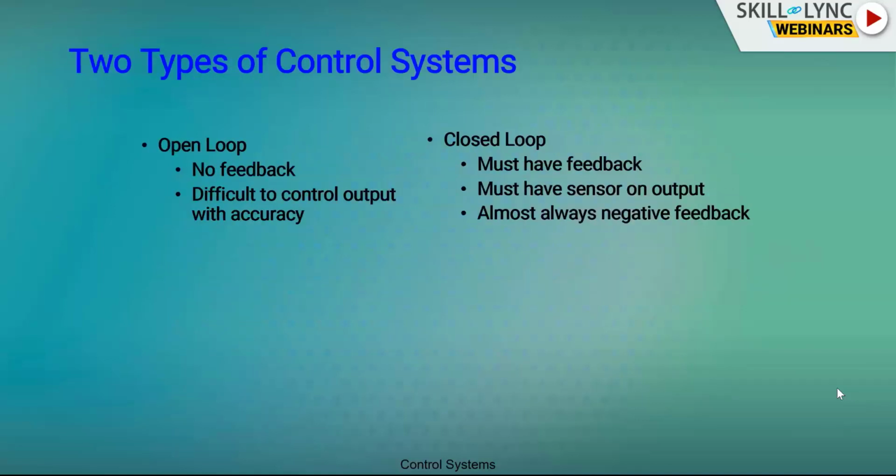Now there are two types of control system. One is open loop system and another one is closed loop system. Open loop system does not have any feedback. We are not going to take the output and we are not going to feed it back. So difficult to control output accuracy. Accuracy will be poor in open loop system. Whereas if you take closed loop system, it must have feedback, must have sensor and output, and almost always negative feedback. So closed loop system will almost have negative feedback, and we have much accuracy in closed loop system when compared to open loop system.